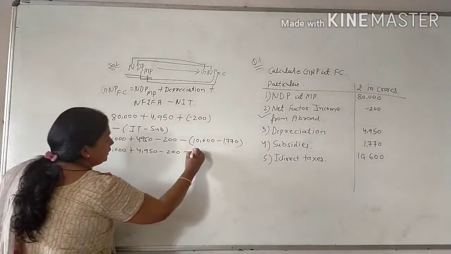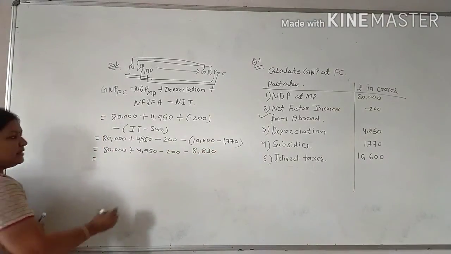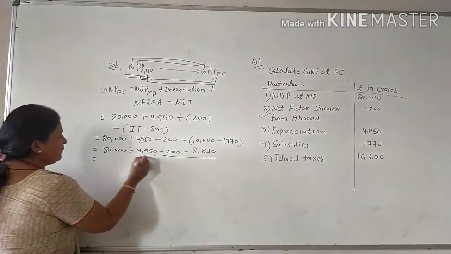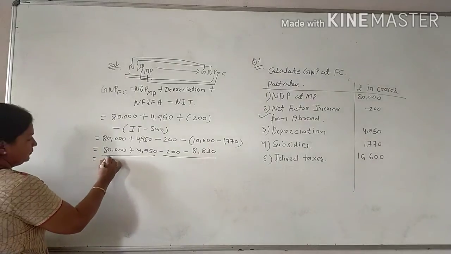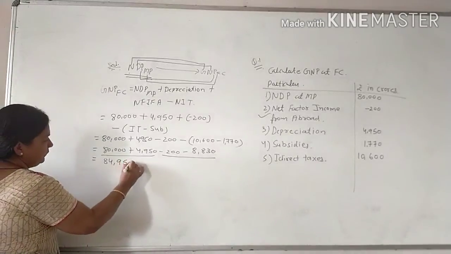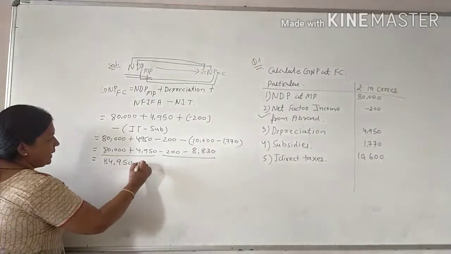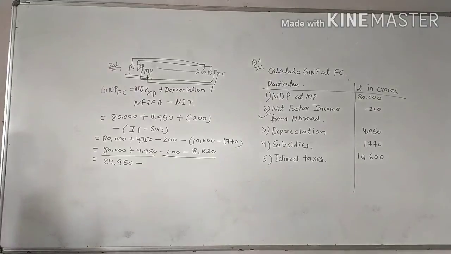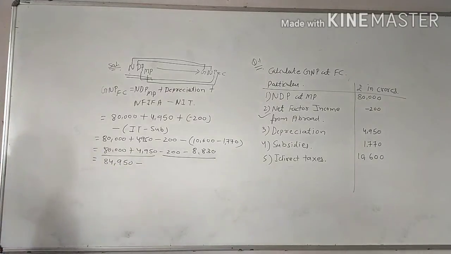8,830. Now what is the math rule? Minus minus plus and plus plus plus. So find out the answer. So that is 84,950. This is the solution of this. Clear? And what about this? Minus 8,830 plus 200, but the sign will be minus.